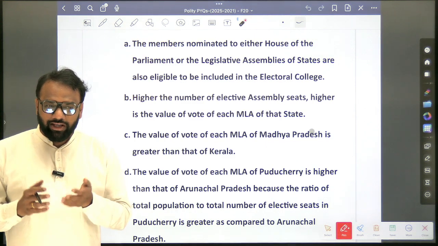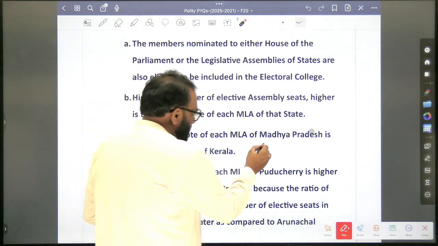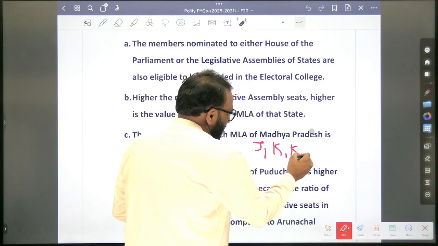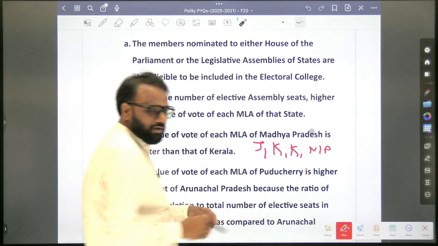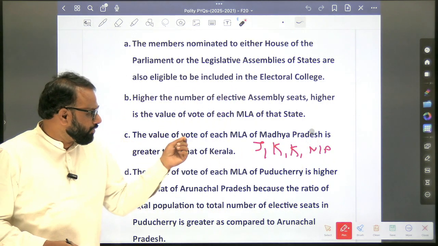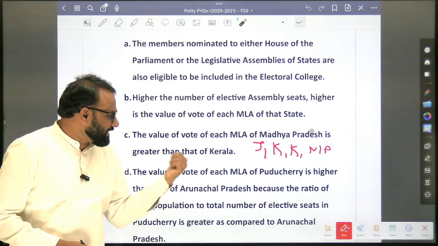Hardly four values we have. Again you are getting confused. That's why we have listed, right? Jharkhand, Karnataka, Kerala, what? Madhya Pradesh. If I make a statement, the value of vote of each MLA of Kerala is greater than that of Karnataka.